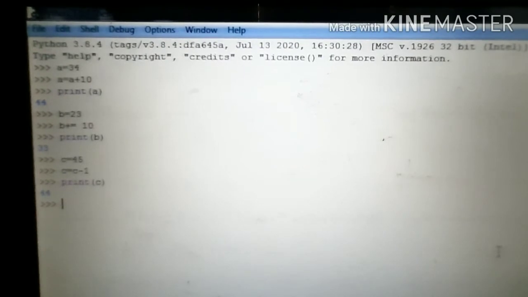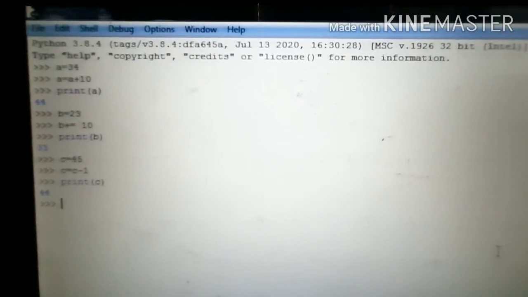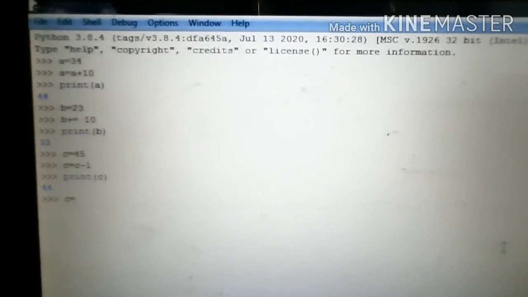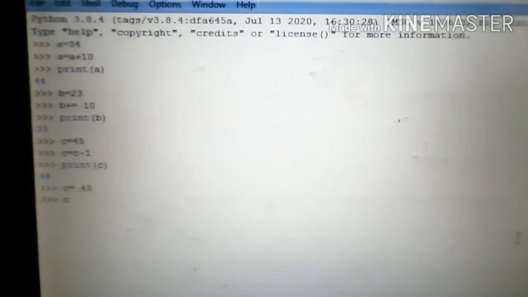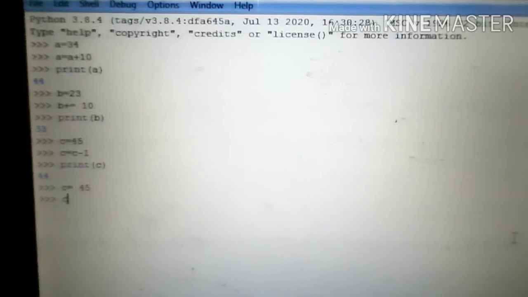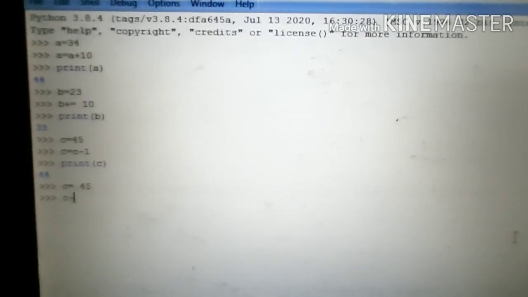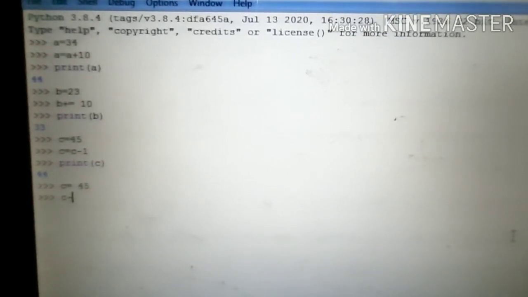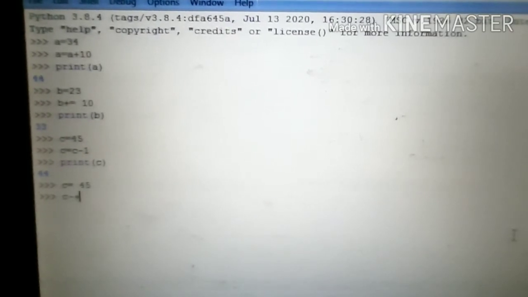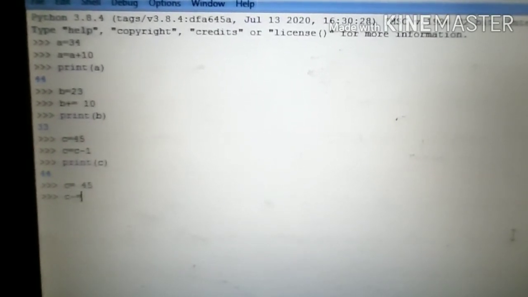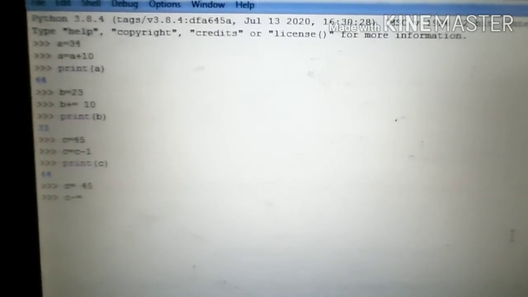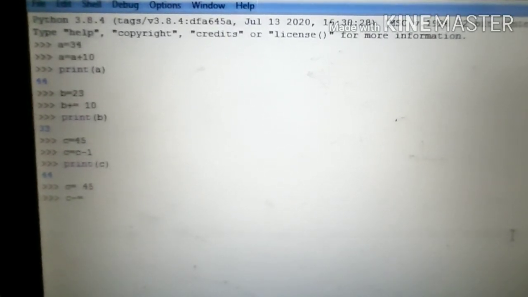Now by using the shortcut, with similar code, c equal to 45 and c minus equal to 1.